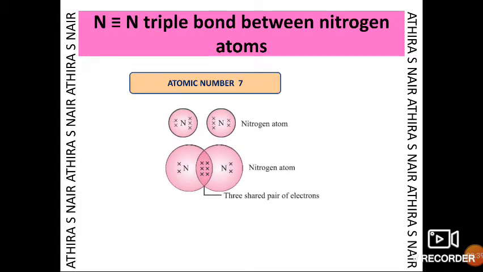Nitrogen. The atomic number of nitrogen is 7. N2, 2 atoms of nitrogen. Here they share 3 shared pairs of electrons. There are 5 electrons in the outermost shell, and 3 more electrons are required to attain noble gas configuration. The nitrogen atoms share 3 electrons with each other. That's why we can say there is a triple bond between nitrogen atoms.